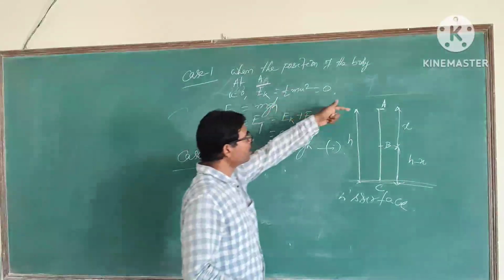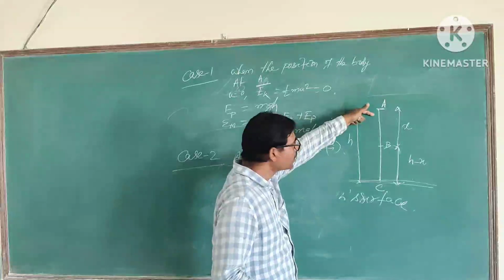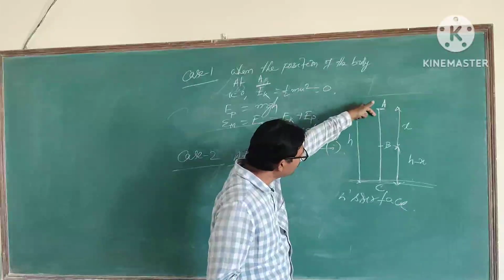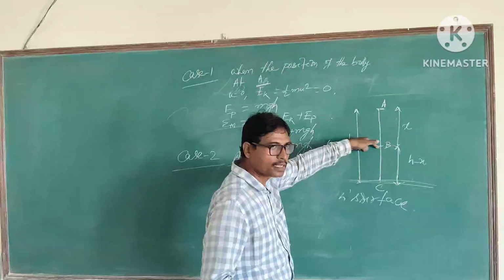So when the body falls, suppose during the falling time it covers distance x.